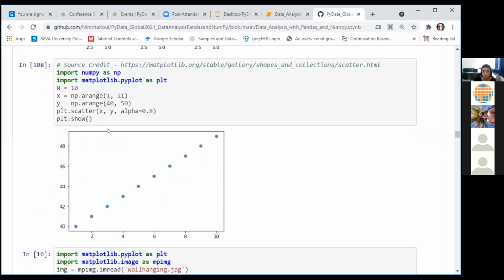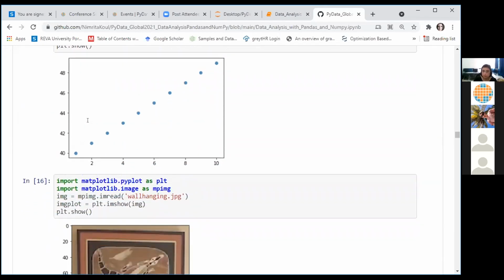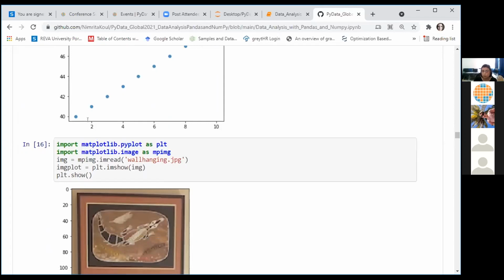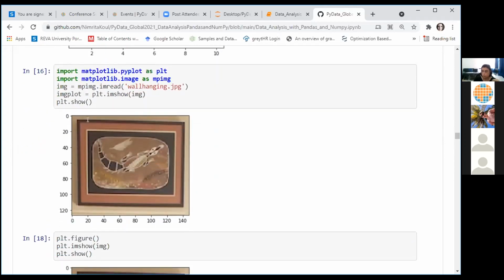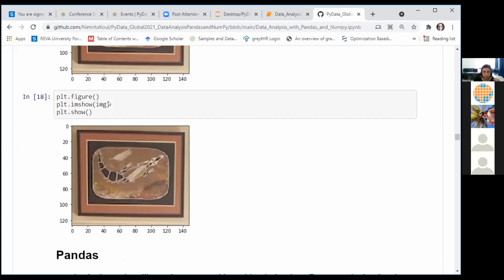And all of this. There are multiple kinds of plots: a scatter plot, line plot, a horizontal bar, a pie chart, and so on. You can also handle your image-related data using Matplotlib. So you can open an image, you can manipulate the pixel values of an image, all using Matplotlib.